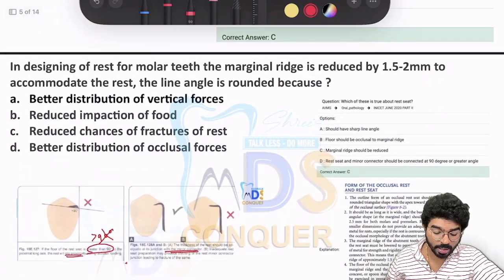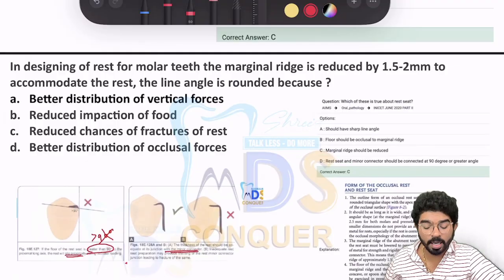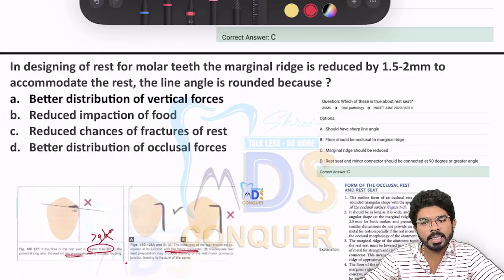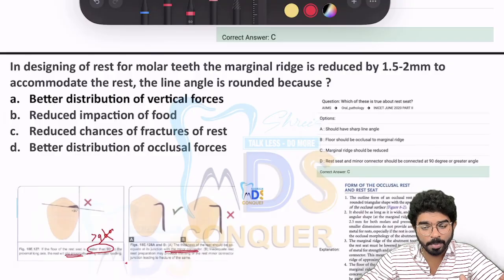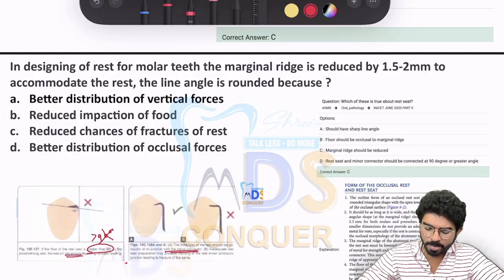Again, one more question on rests. In designing a rest for mandibular teeth, the marginal ridge is reduced by 1.5 to 2 millimeters. All these dimensions we have discussed. In such conditions, you go for rounding the line angles. Normally, we don't give sharp line angles, because sharp line angles will lead to a decrease in thickness. Whenever your metal is of inadequate thickness, there is a high chance that the metal is going to fracture. That is a basic concept.